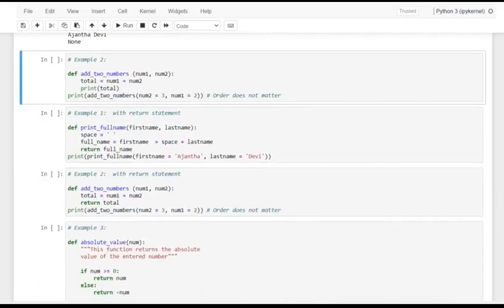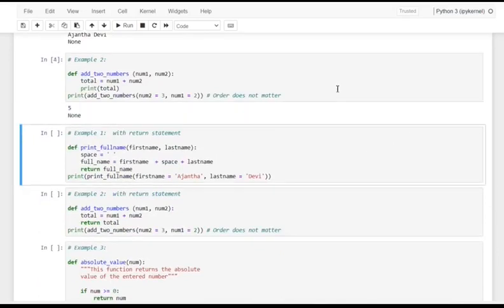Second, the same thing with the example we have already seen, adding two numbers, passing num1 and num2. If we do not return a value with a function, then our function returns None by default.